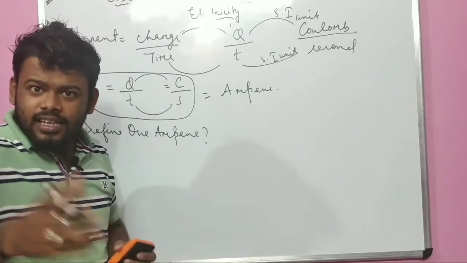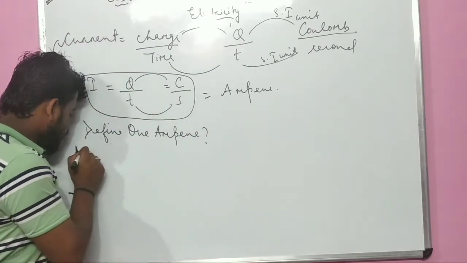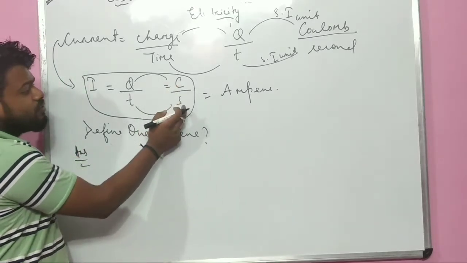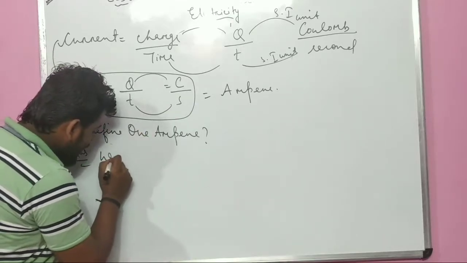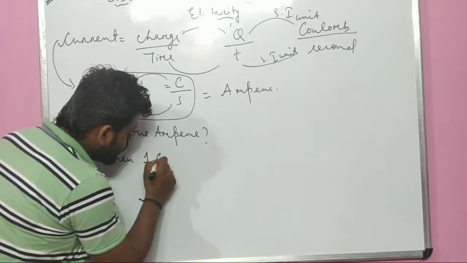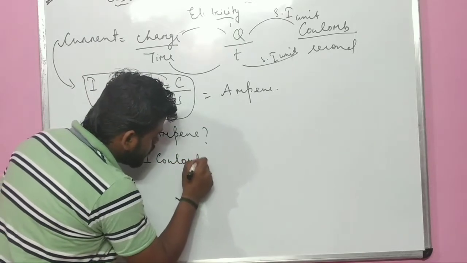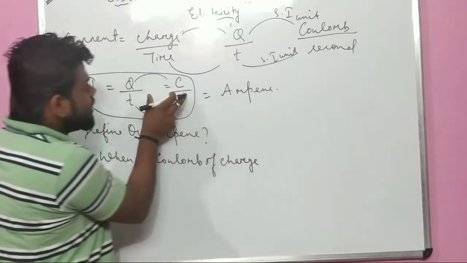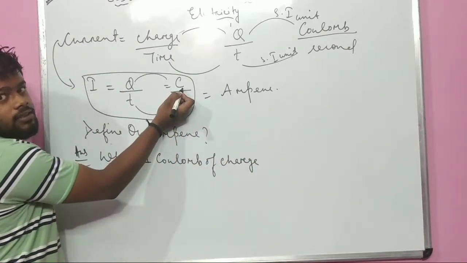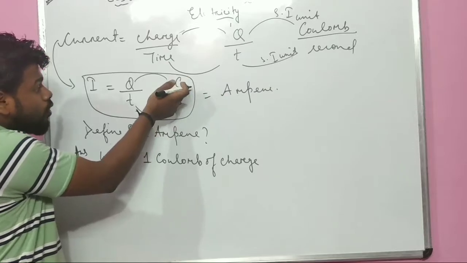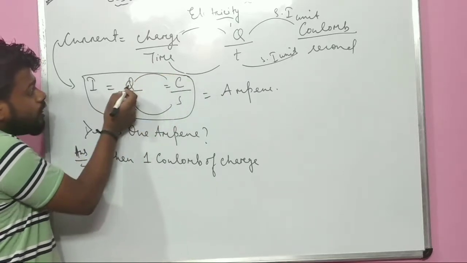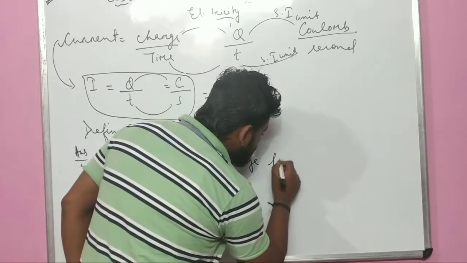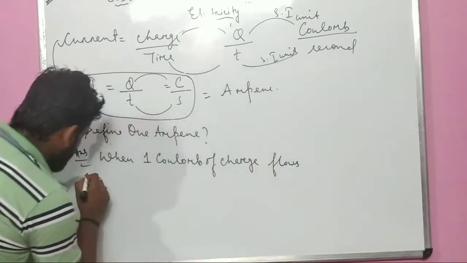Shall I show you? Now you see, what is 1 ampere? As we know, this is a Coulomb, and this is a second. So when 1 Coulomb of charge, see, this is a Coulomb, right? What is the SI unit of charge? That is a Coulomb. When 1 Coulomb of charge flows in a conductor, what is a conductor?